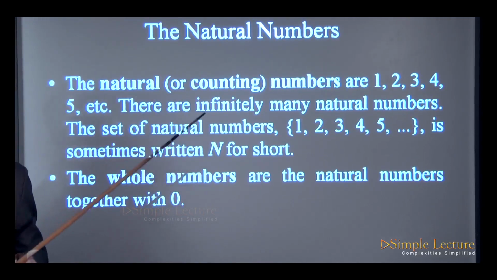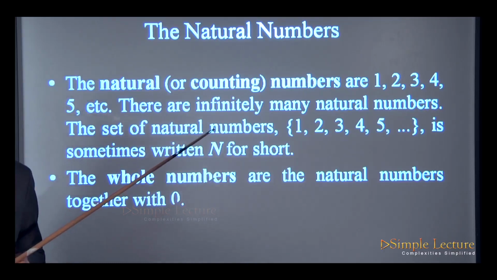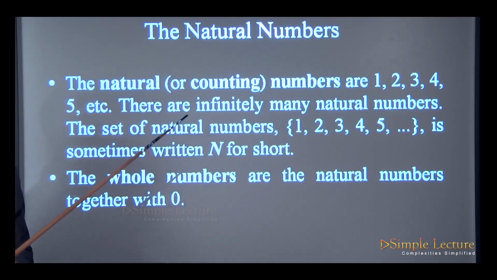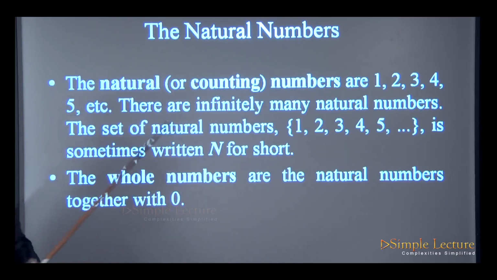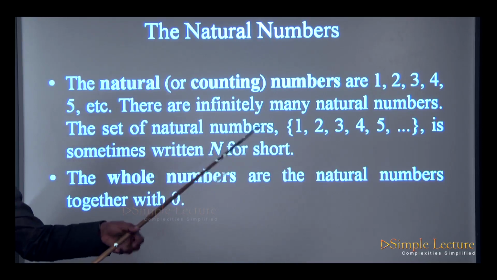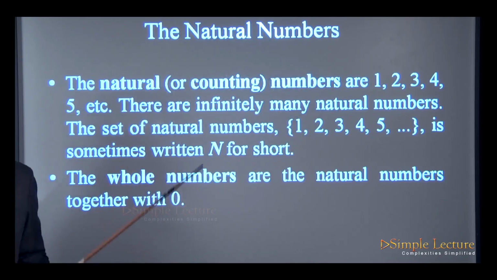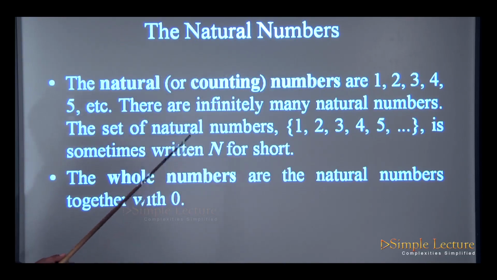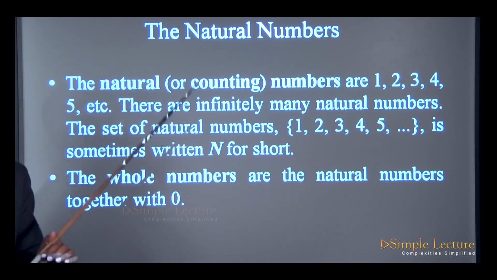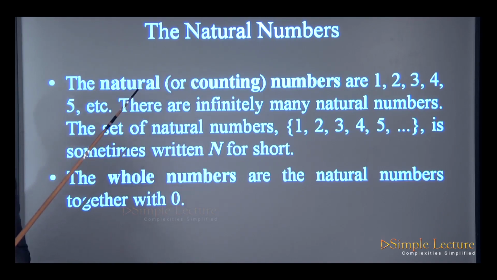Infinity means we can go on counting and counting. So there are infinitely many natural numbers, and the set of natural numbers, that is 1, 2, 3, 4, 5 up to infinity, in short is represented by the capital letter N of the English alphabet. So therefore N represents the set of natural numbers, and the natural numbers start from 1 and go up to infinity.